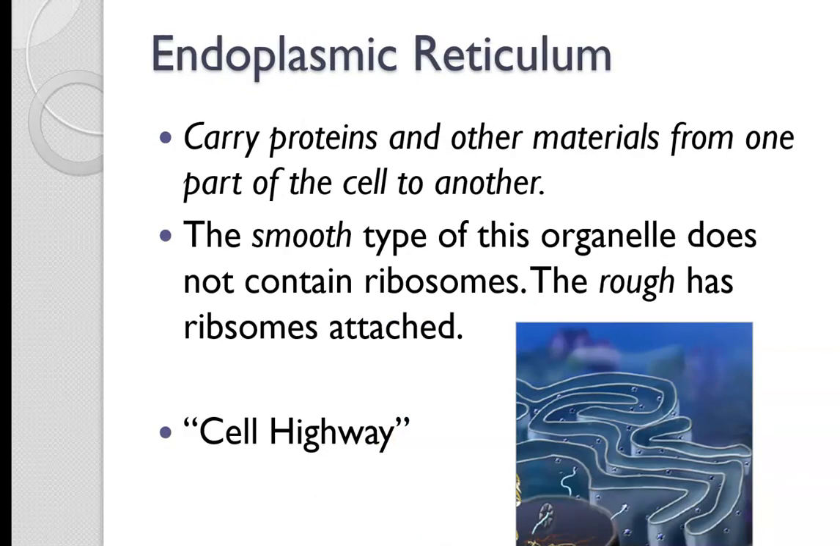All right, and then the endoplasmic reticulum, the ER, it carries proteins and other materials from one part of the cell to another part. It's like the cell highway. And you have two types of ER. You have rough ER and smooth ER. The smooth type does not have any ribosomes attached. The rough has ribosomes attached.